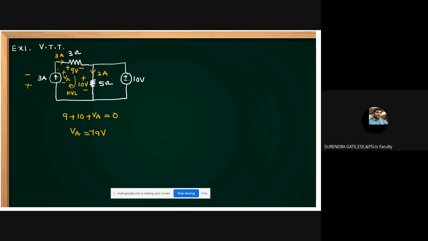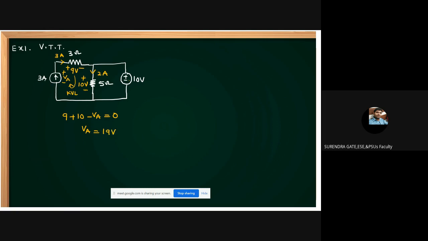Understand? The polarity across this current source may be plus minus or minus plus, any polarity, but I don't know it. First I assume some polarity and apply KVL. If I get a positive voltage, your assumed polarity is correct. If you get a negative voltage, your assumed polarity is wrong, so reverse it. Understand, students? Very important observation. Okay, clear. This is minus. Then what is VS, friends? It's 19 volts.